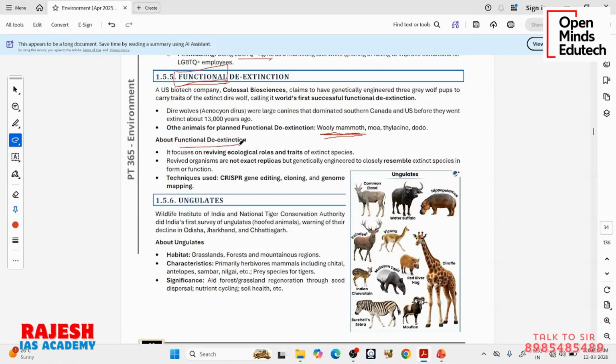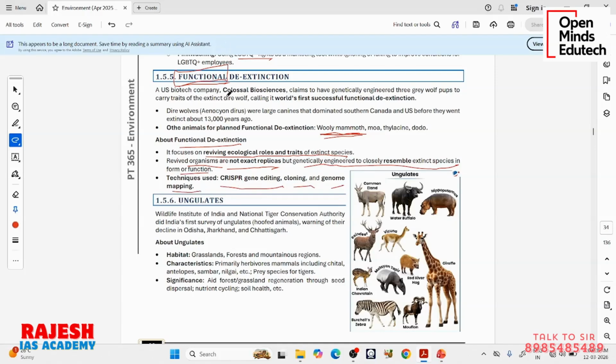Okay, so what is functional de-extinction? It is focusing on reviving ecological roles and traits of extinct species. Revived organisms may not be exact replicas, but they are very close. They closely resemble extinct species in form or function. Okay, why is it possible now? Because we have new technologies like CRISPR, gene editing, cloning, genome mapping, etc.